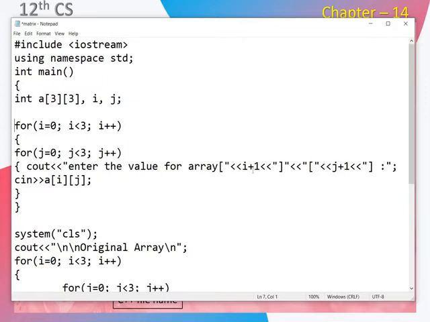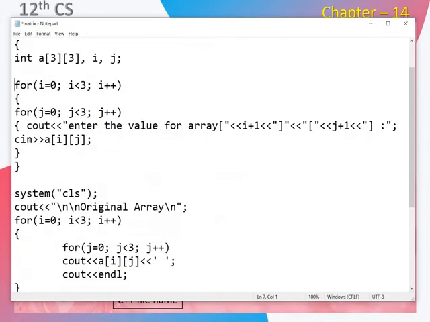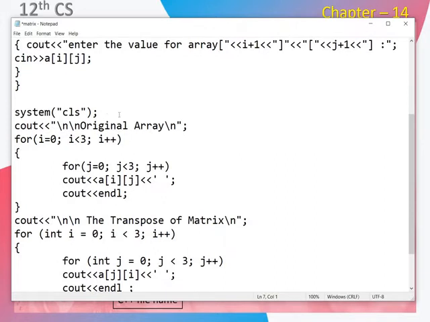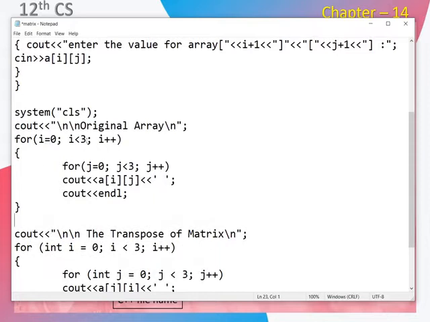Enter the value of array, i plus 1, j plus 1. That means here it is 3, right? So 1, 2, 3. First row, first column. Likewise, it is going to get the numbers, and using the cin, it is going to store them in the array A. Then it clears the screen, and the original data is shown as it is. So it will show the row and column as we stored them.